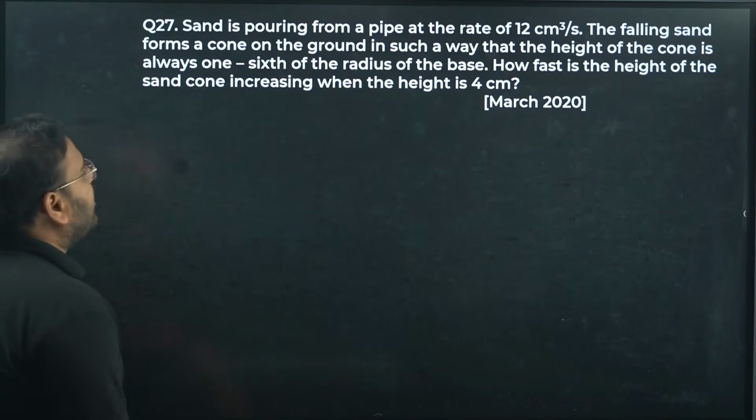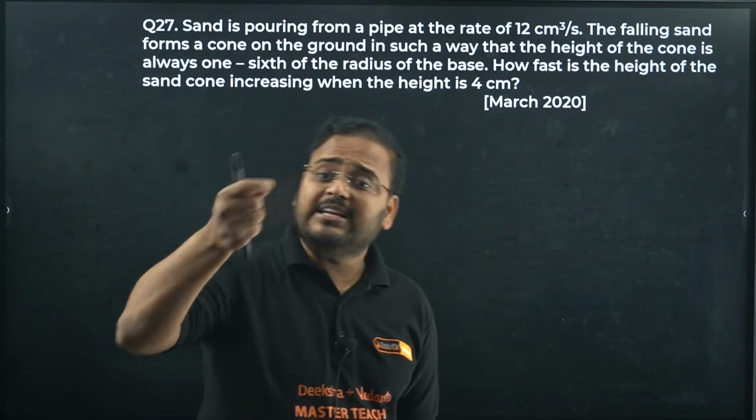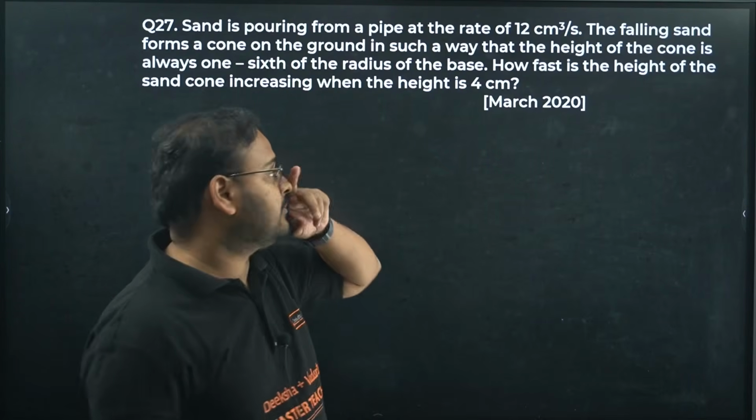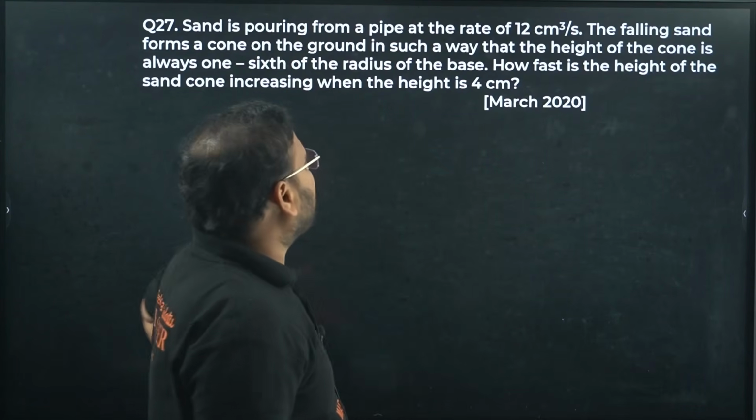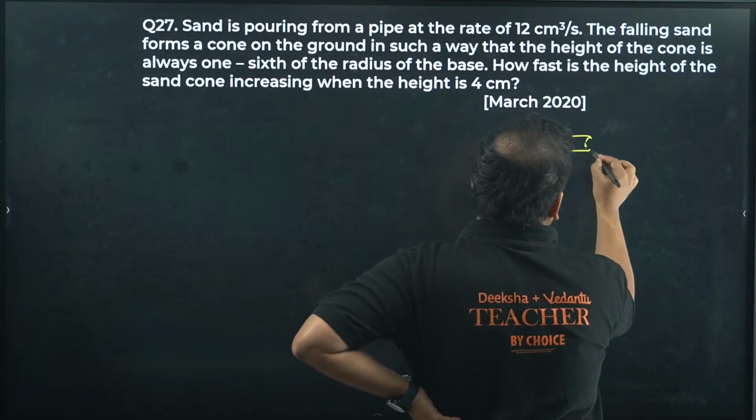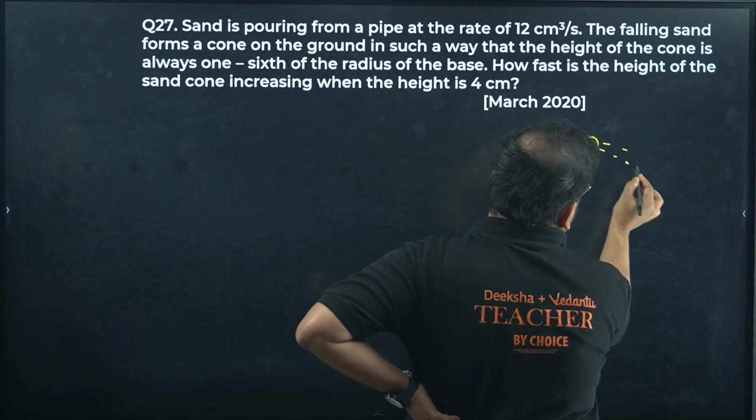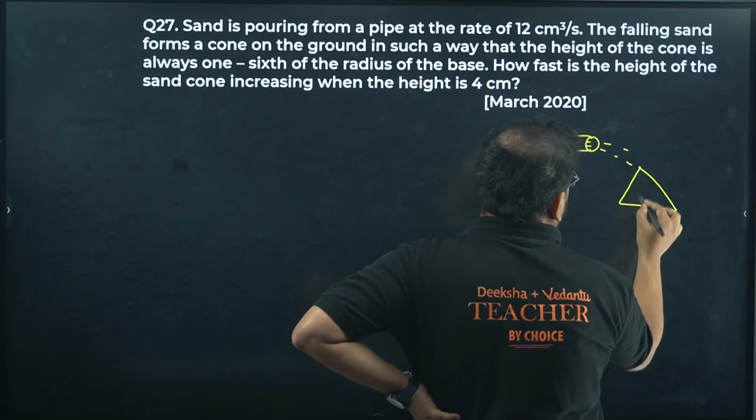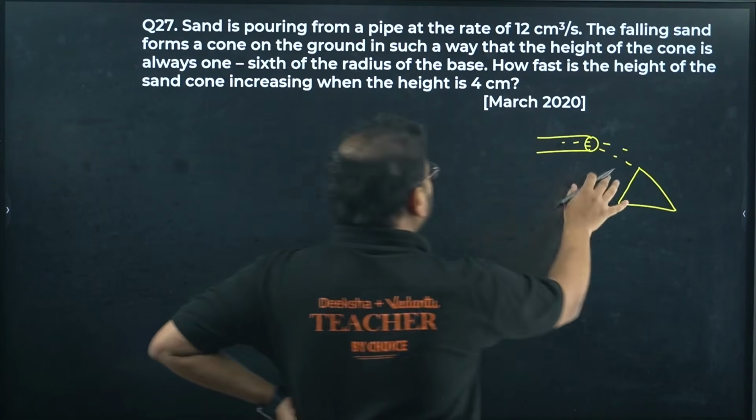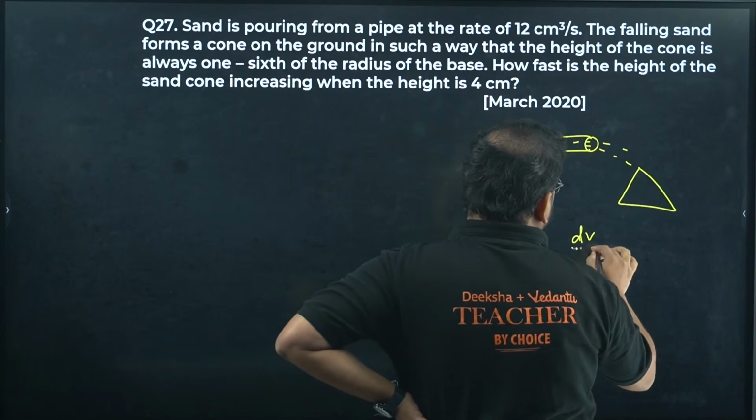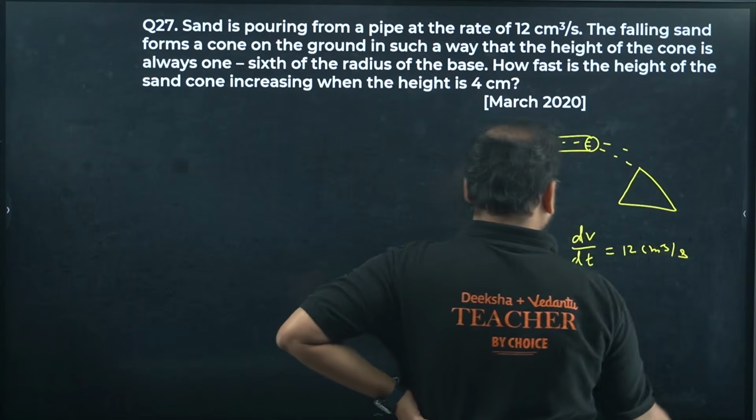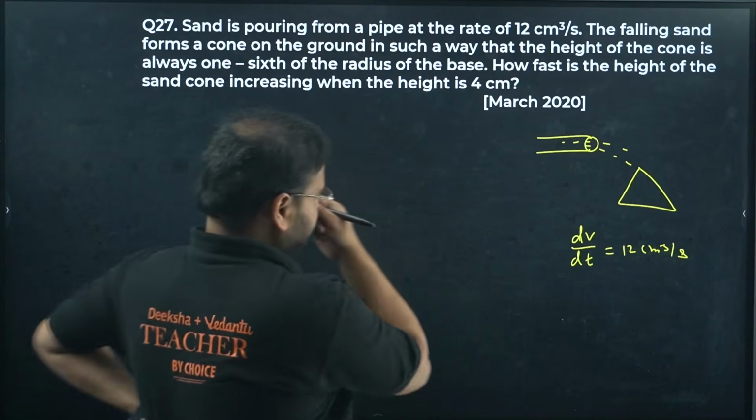Sand is pouring from a pipe, because I have taken questions of all the varieties of concepts in a chapter. Again, we get back to the rate of change. Sand is pouring from a pipe at rate of 12 centimeter cube per second. Means the pipe is like this and the cone is forming. Means the sand that comes out makes a cone. So same volume change is there. So volume change is given as 12 centimeter cube per second.